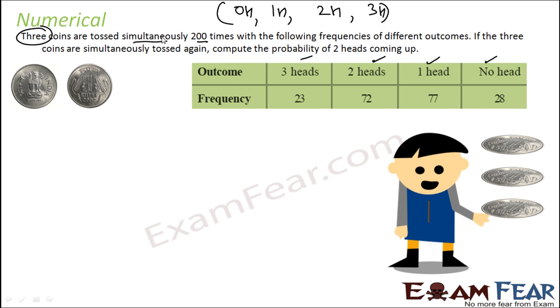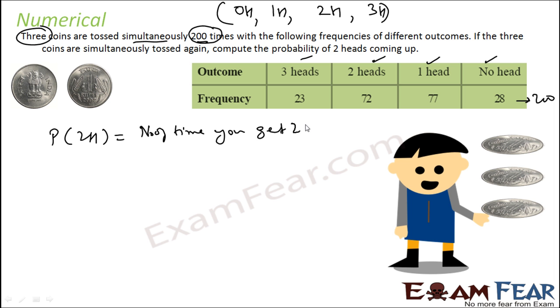And they have done this 200 times. So we have to find the probability of getting 2 heads. Okay, so now we have to find the probability of 2 heads coming up. So probability of 2 heads is what? Number of times you get 2 head by total experiment count.